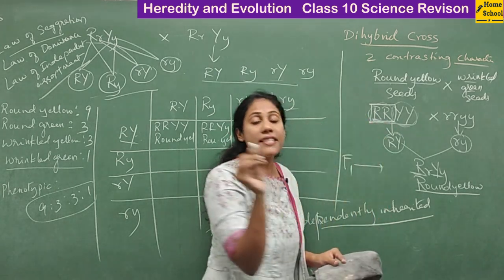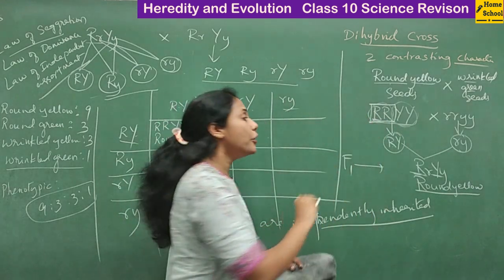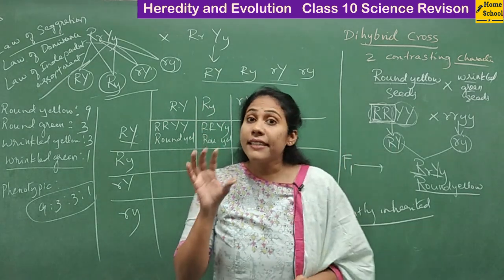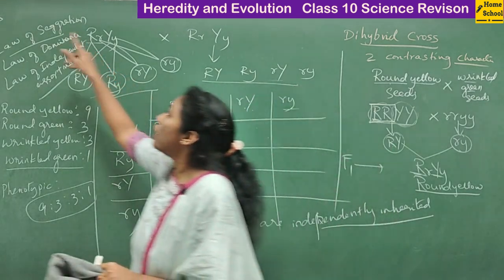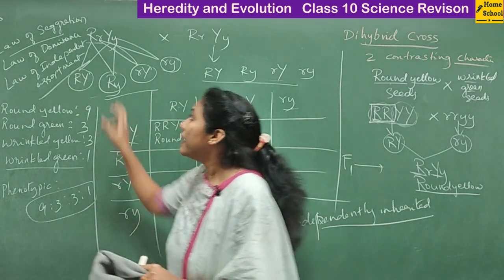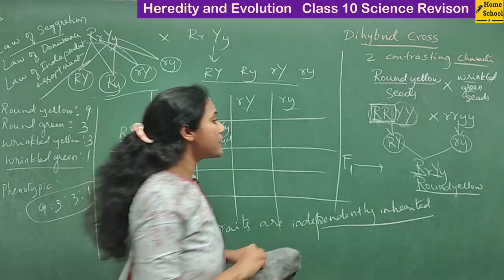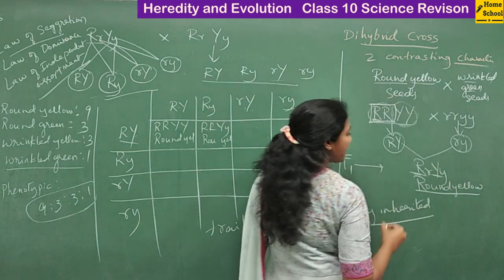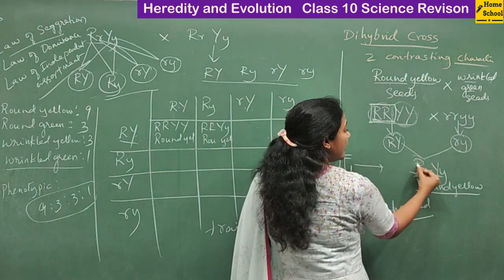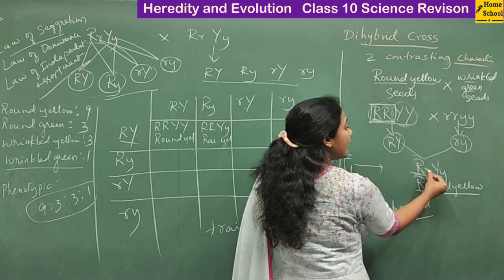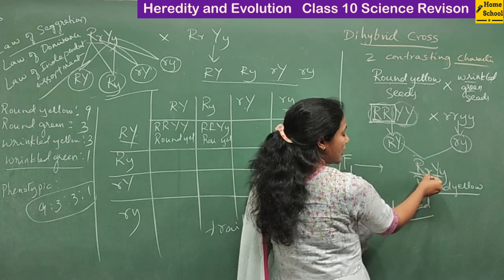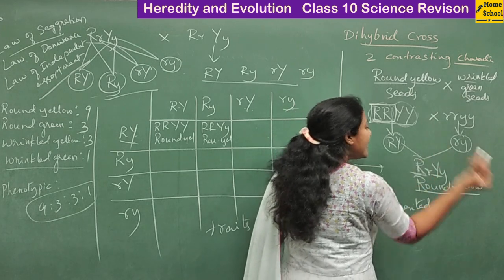So alleles get separated during gamete formation. This itself we call the law of segregation. And coming to the next law, law of dominance. What do you mean by law of dominance? You see here, F1 generation. You had got an allele for a dominant gene and an allele for a recessive gene. But the dominant allele gets expressed.